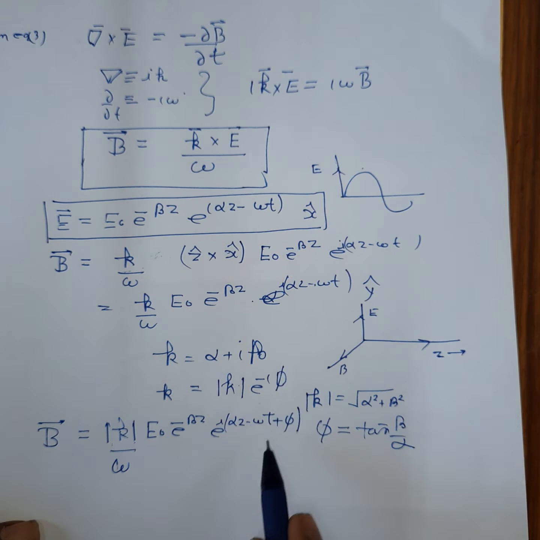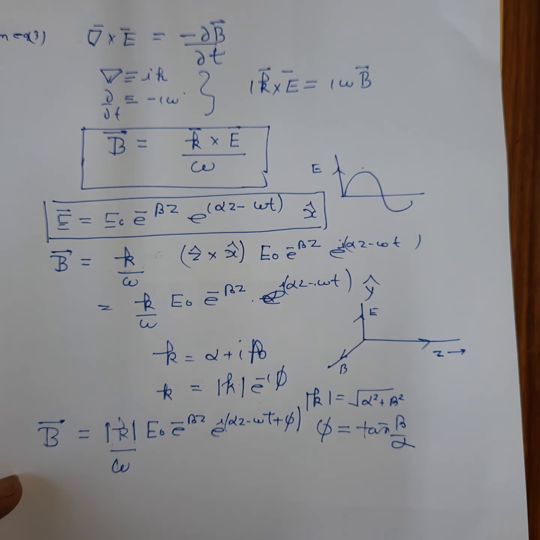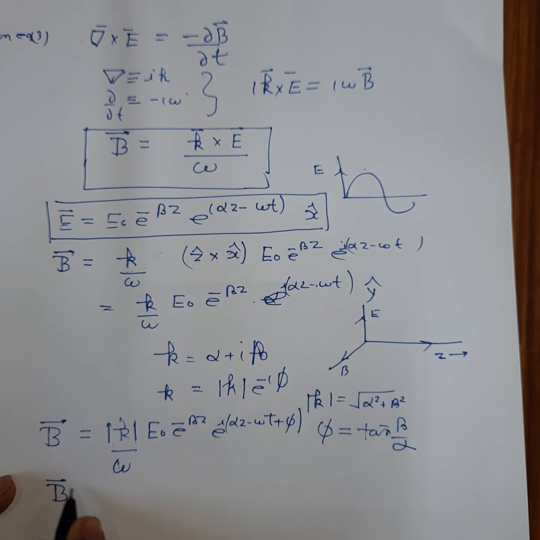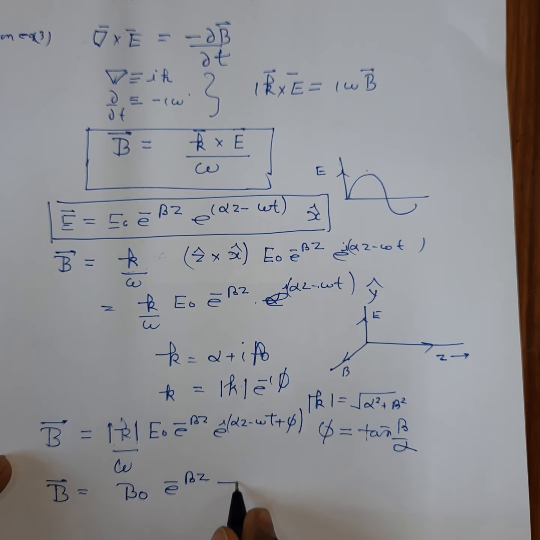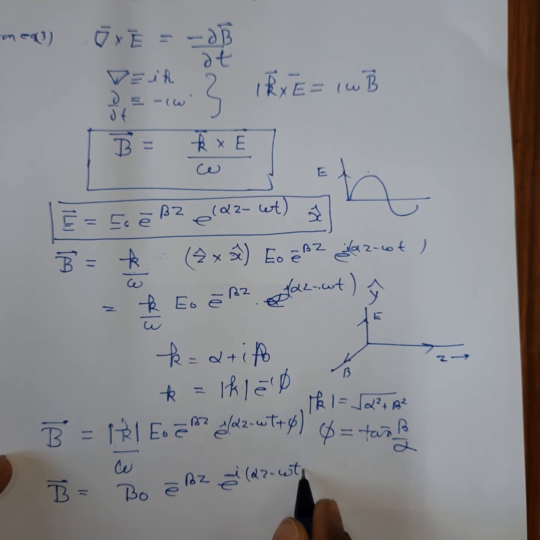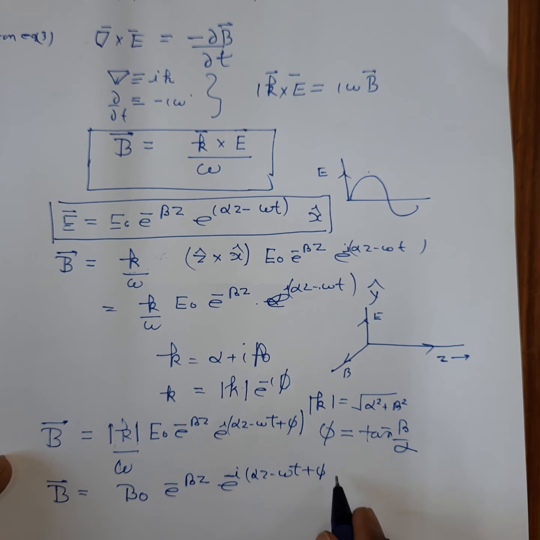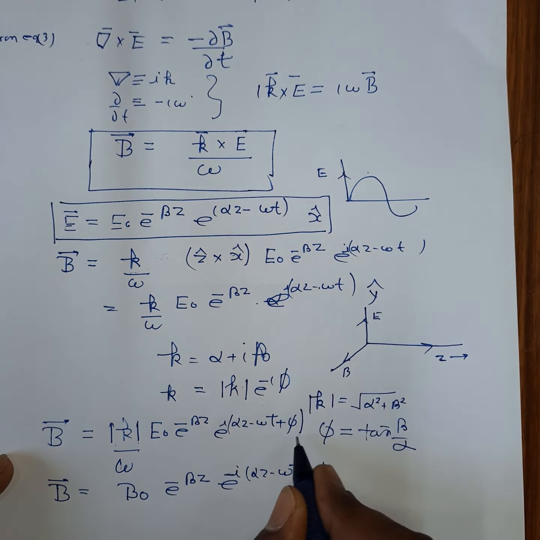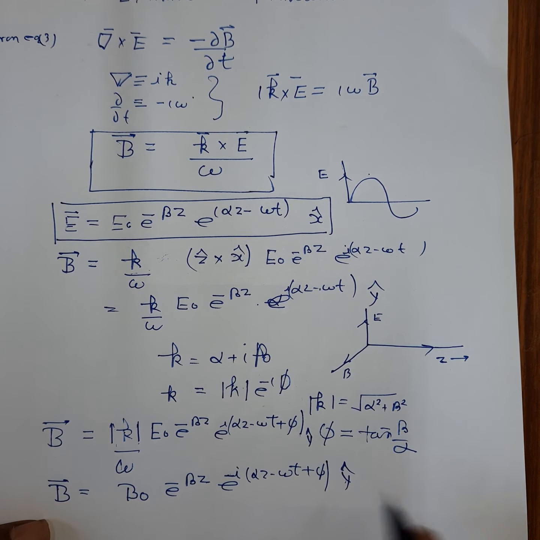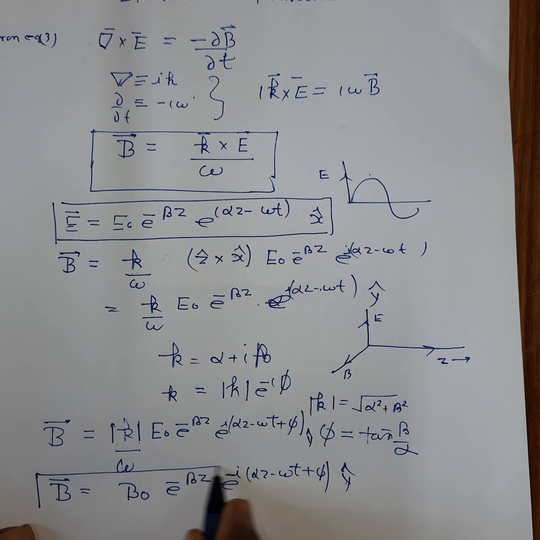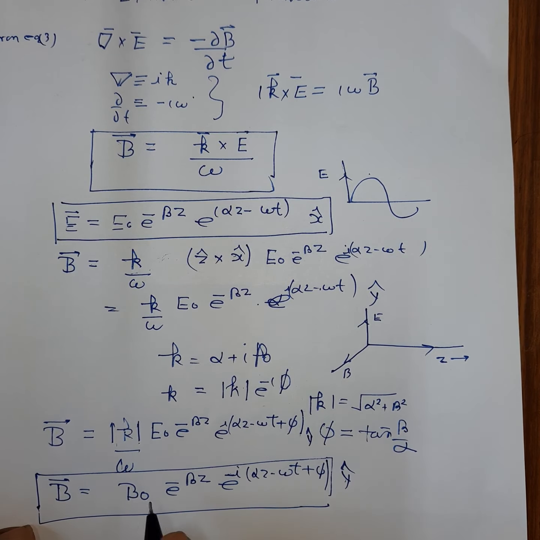So if you compare these two, there is an additional term of phi inside this exponential. Your B can be written as B0 e to the power minus beta z, e to the power i(alpha z minus omega t plus phi), and this is along y cap, so the magnetic field is polarized along y cap. So this is the expression for the magnetic field vector.